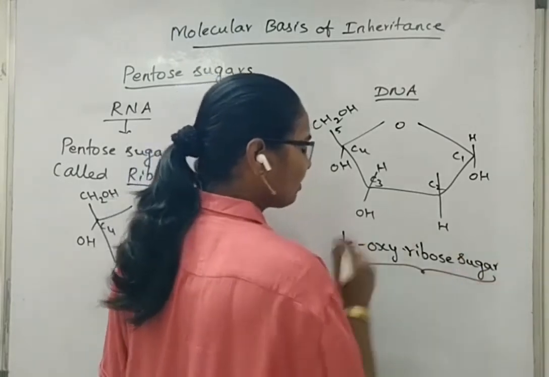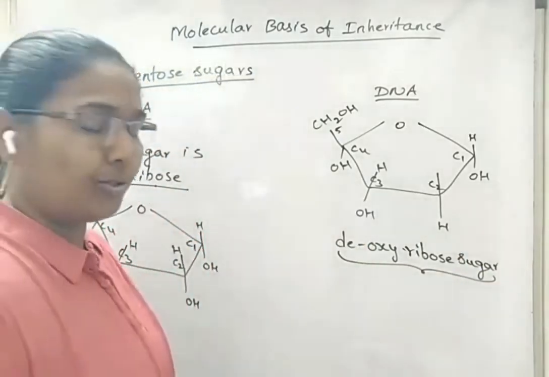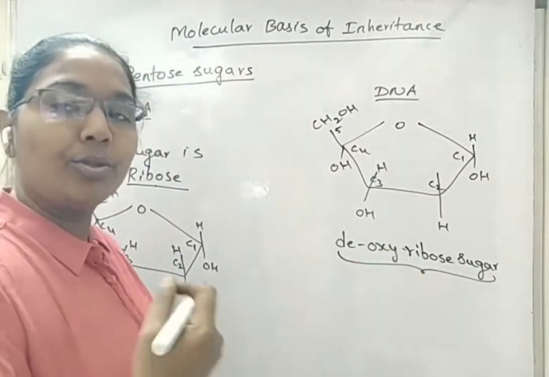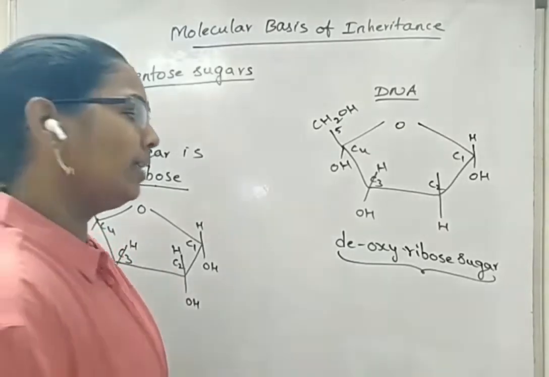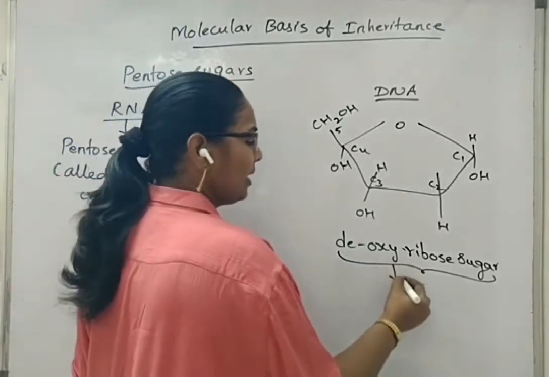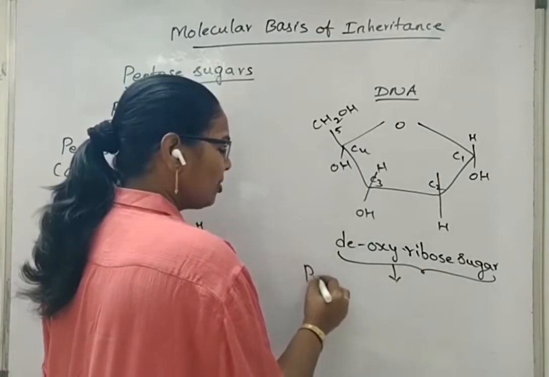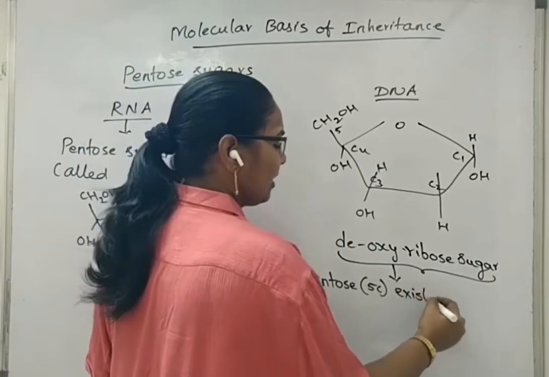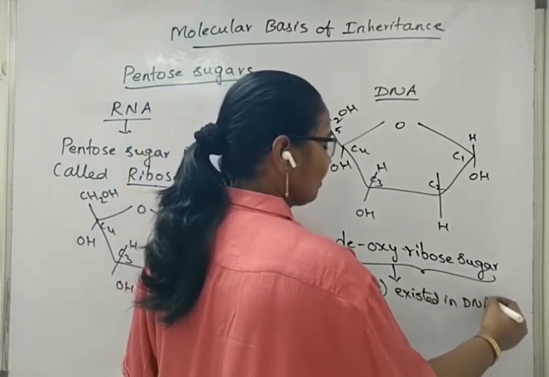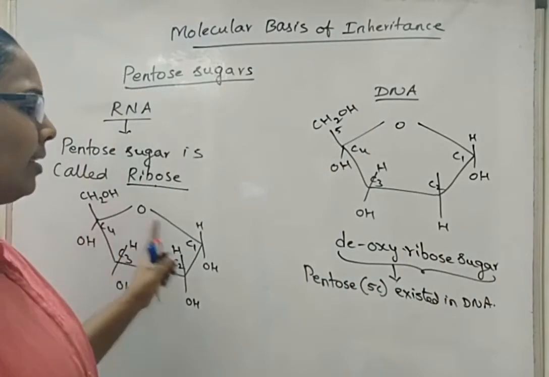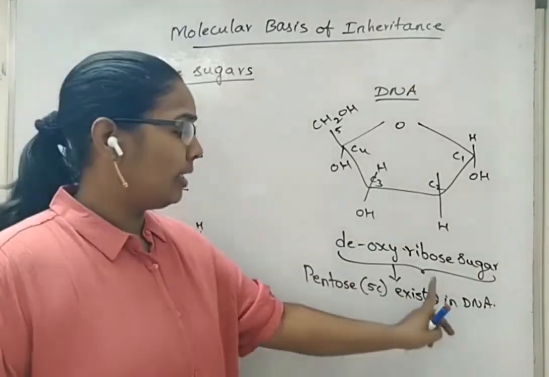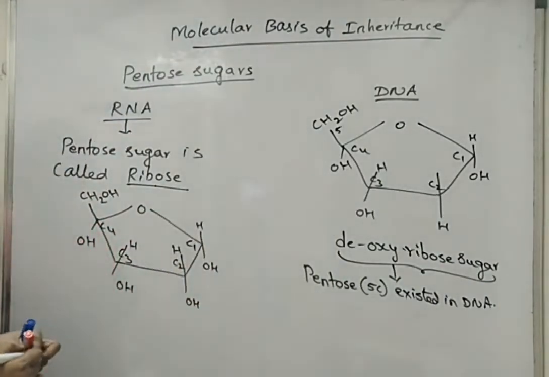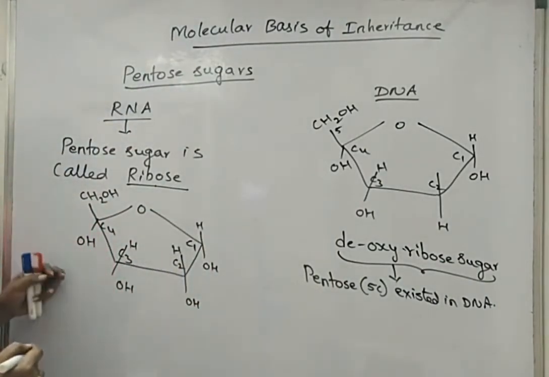Now, because of this deoxyribose sugar, the total genetic material has attained stability and also a repair mechanism was developed in the complete genetic material. Deoxyribose sugar is the pentose sugar, means 5 carbon compound, that exists in DNA. Now, because of one change in the pentose sugar at the second carbon position, RNA has been converted into DNA. One more change is based on the nitrogen bases also.